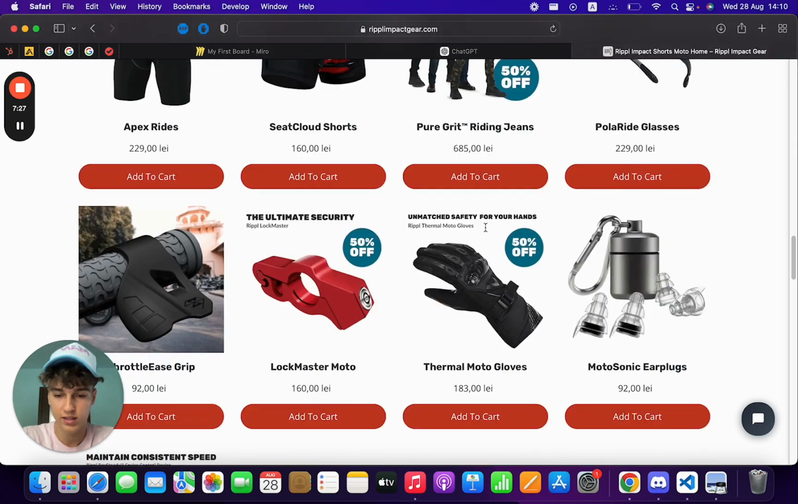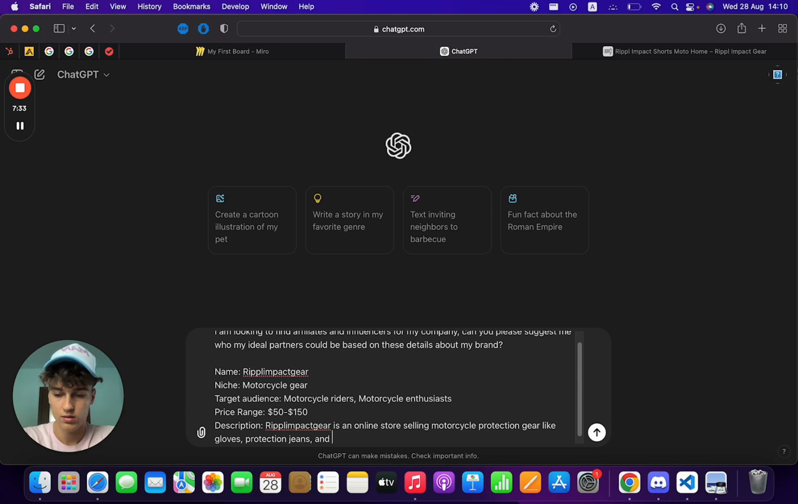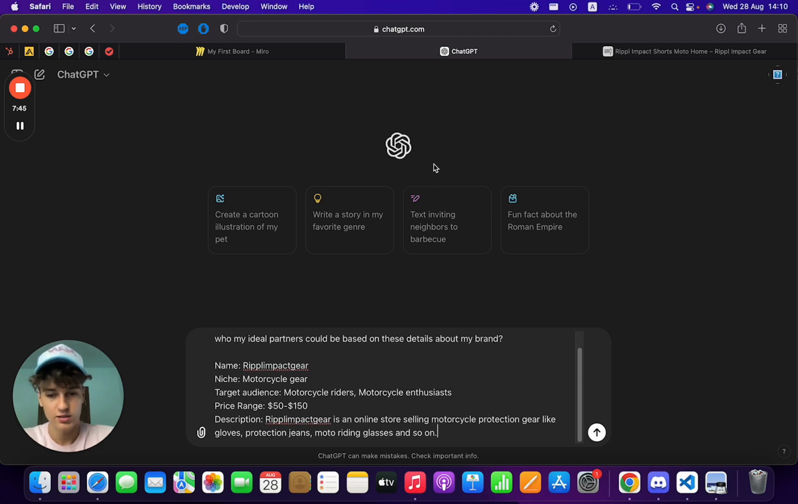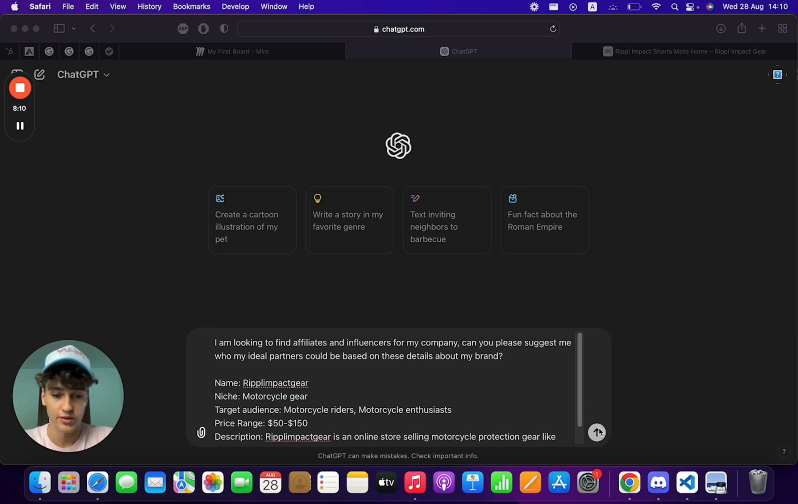Let's see what else they sell, because this would be good to reference. All right, this should cover it, I guess. We could say motor riding glasses and so on. All right, so this is our prompt. Like I said, what we'll cover here is the name that we can easily pull, the niche, the target audience, the price range, and the description. Obviously this is just the prompt that I'm using, so you can easily play around and find a prompt that makes more sense for you. But I think this is a good starting point, and you can iterate from here.